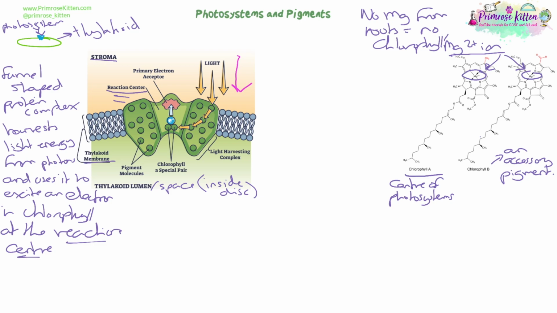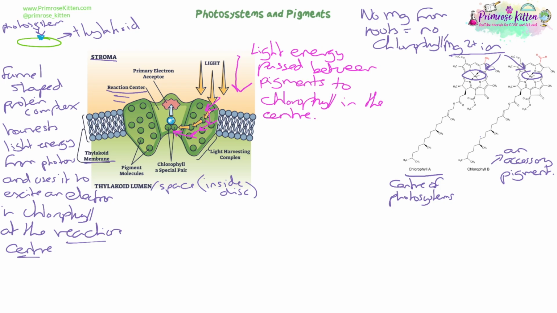So the light comes in, as you can see, and it hits these pigments in the edge of the photosystem. Now, what you can kind of see here is this light energy being passed between those pigments to the chlorophyll molecule at the bottom. So these accessory pigments are really important because they are the ones that are trapping the light energy from photons, which are the energy carrying molecules in light. And the energy is being passed between them in order to reach the chlorophyll at the center of the reaction center. Now, there are actually two types of photosystem.